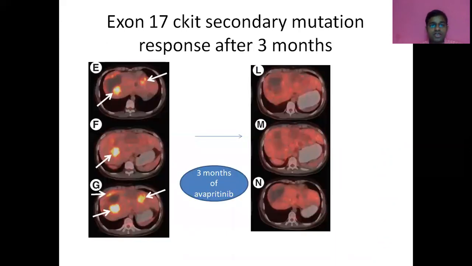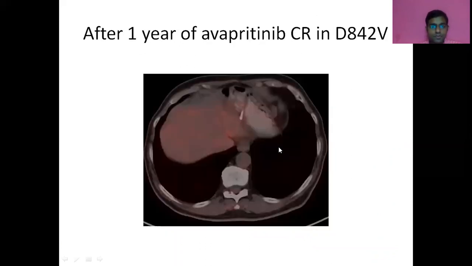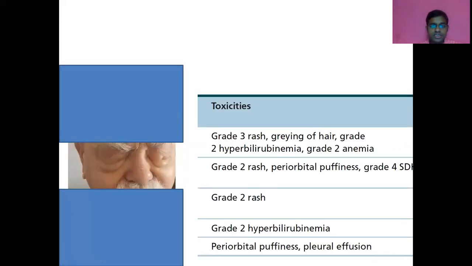Also in exon 17, which is again the activation loop domain for c-KIT, this is one of the patients who had extensive disease. This is the FDG avidity. This is after 6 lines of treatment. After 3 months of avapritinib, it was a complete metabolic response. However, after 6 months, the patient progressed. These are the toxicities which he confronted.